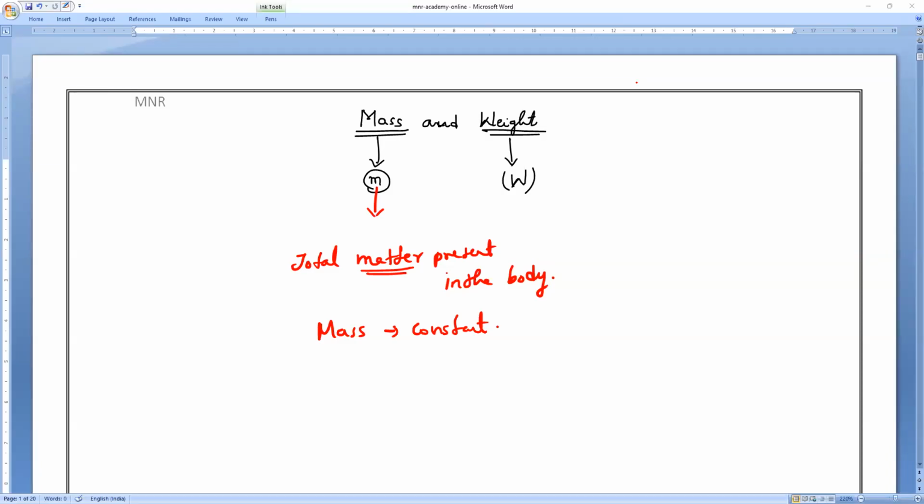So if you notice it here, today we'll see the concepts of mass and weight, and we'll continue the numericals. This is one of the most important concepts. Again, you will get it in the same gravitation chapter in class 11.